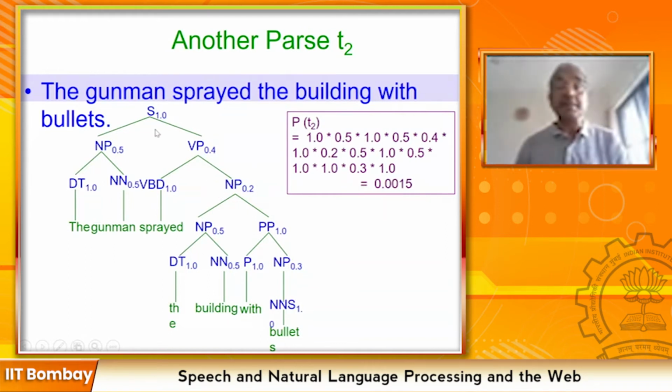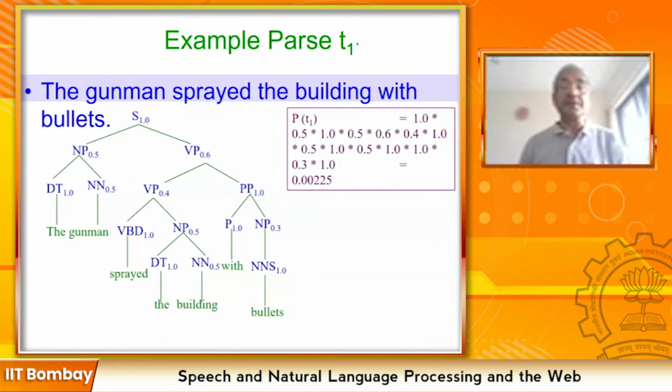So two parses are possible, just like I saw the boy with a telescope. There is attachment ambiguity for with bullets. Should it connect to building or should it connect to sprayed? So we are trying to find out the attachment point, and that is leading to ambiguity. Now let's calculate the probability of the two trees. We'll understand the meaning of the probability of a tree through the concept of derivation.